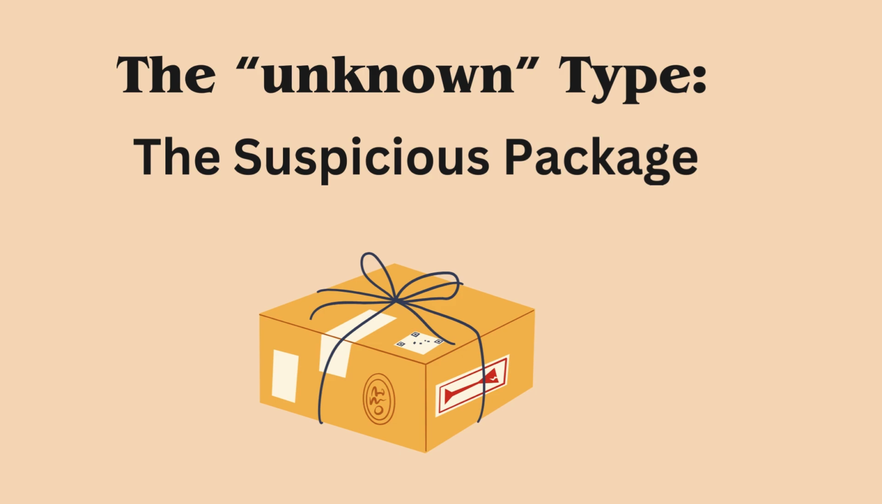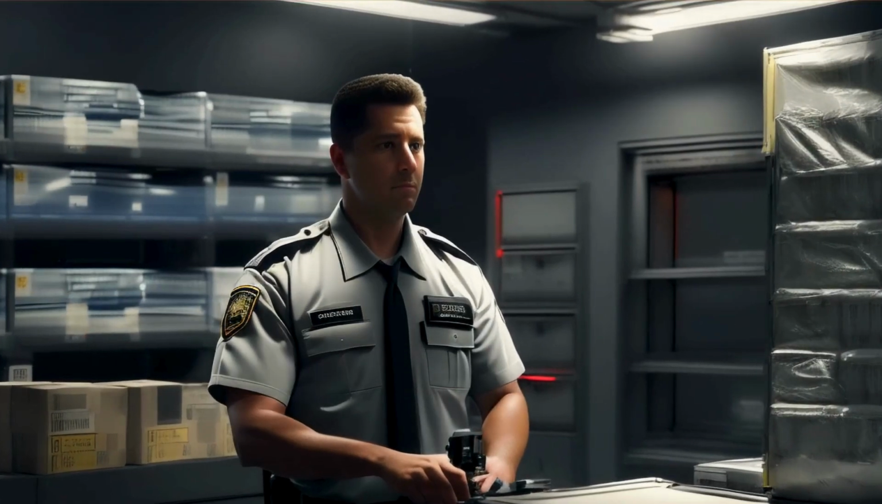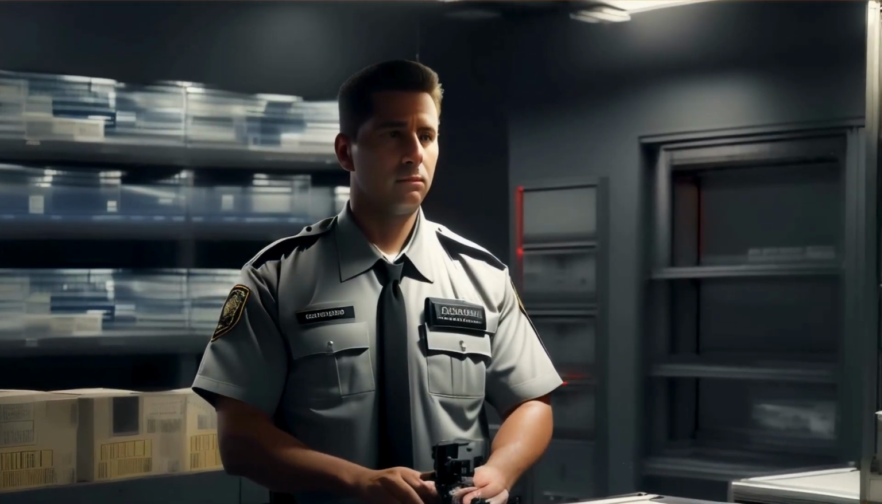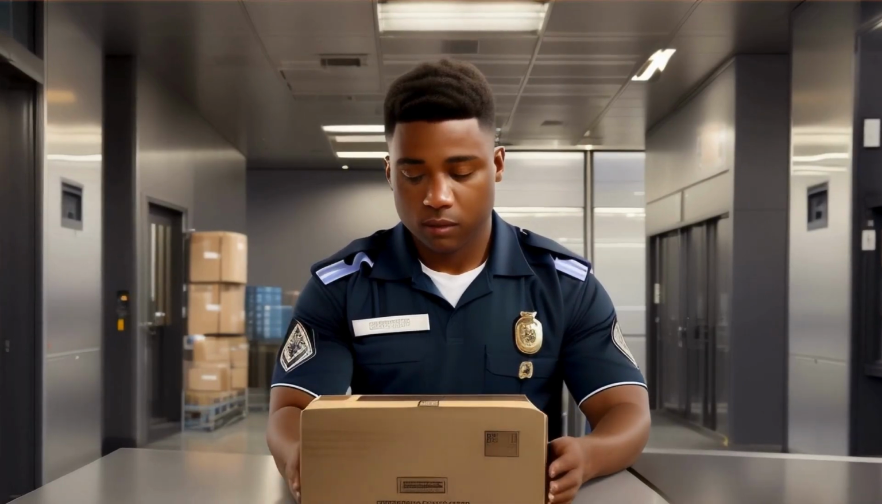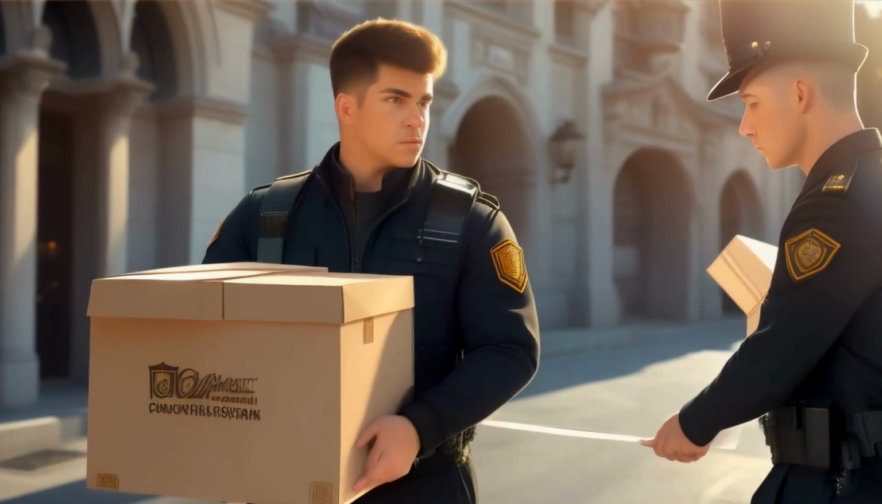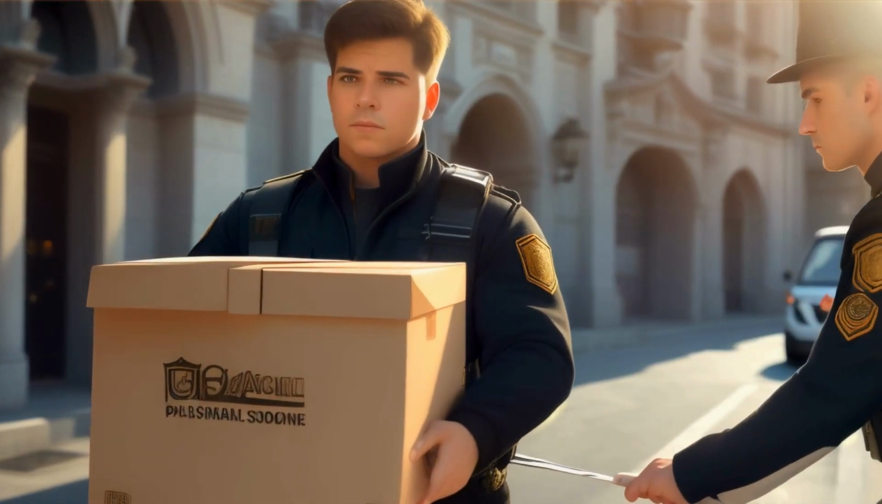The unknown type. A package arrives labeled unknown, representing the unknown type. The security guard is cautious and doesn't let it pass through without first inspecting it. The guard must verify what's inside before deciding if it's safe. The security guard stops and opens the package to inspect it. They confirm it's just a harmless book before allowing it into the building.